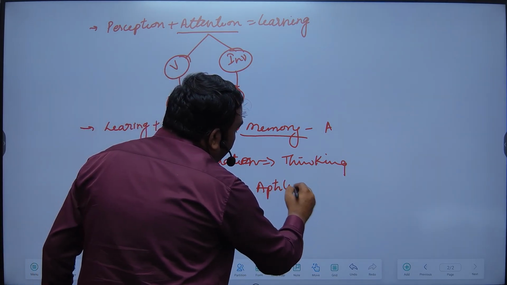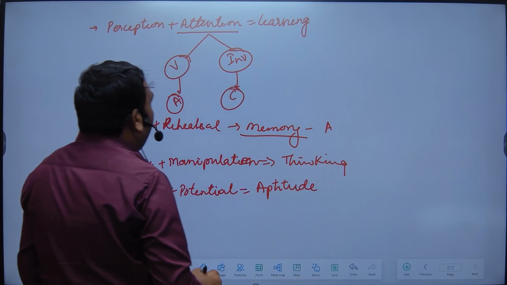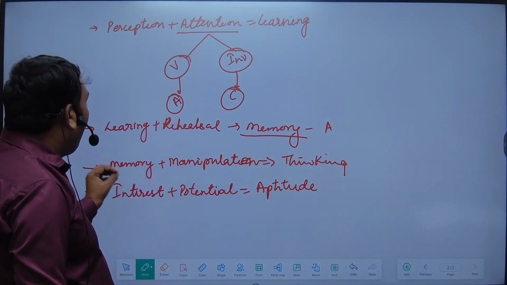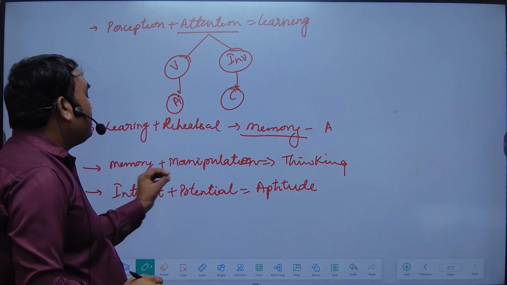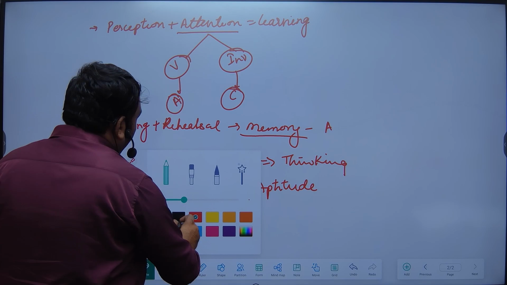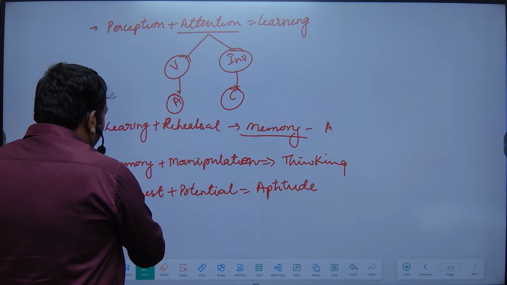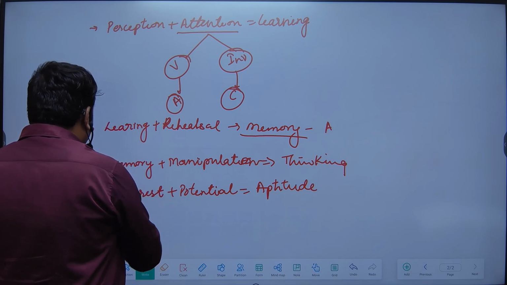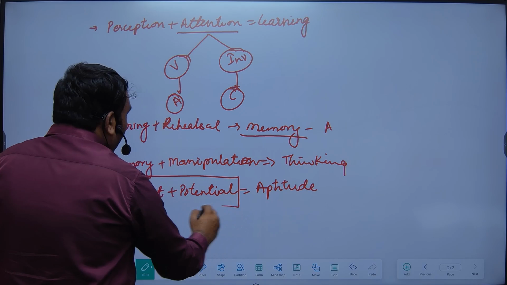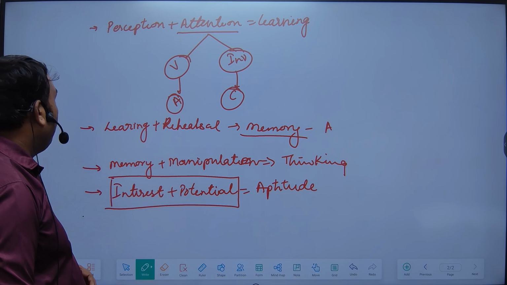Like in your exams there is a requirement of the civil service aptitude. So aptitude will not form without interest and potential. So interest is a primary criterion for aptitudes, right? Without interest and potential, aptitude will not form.